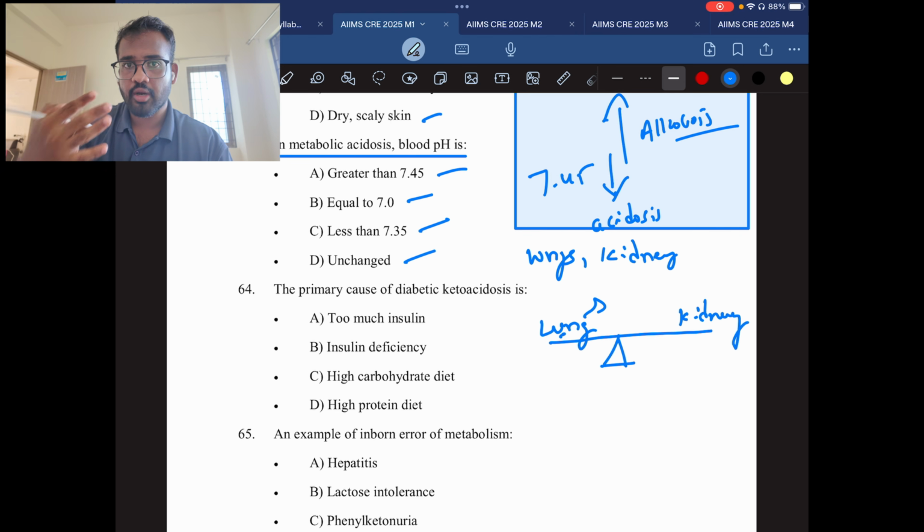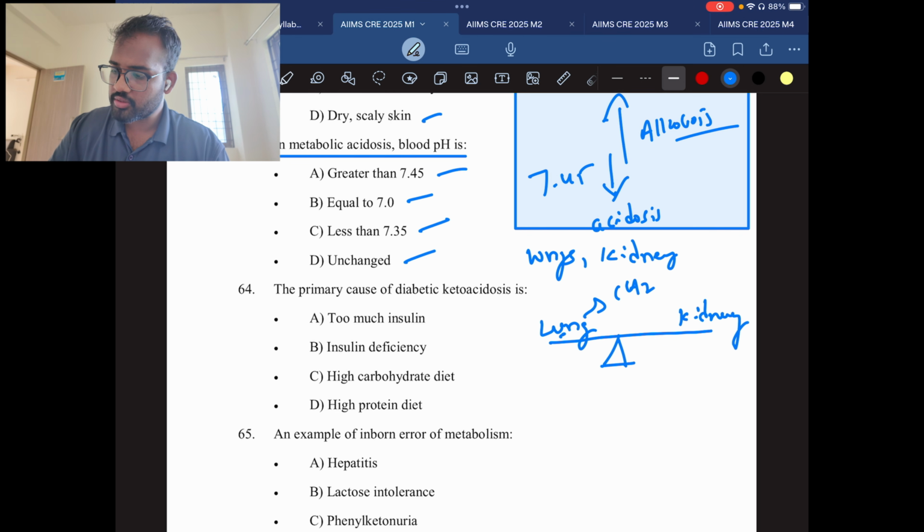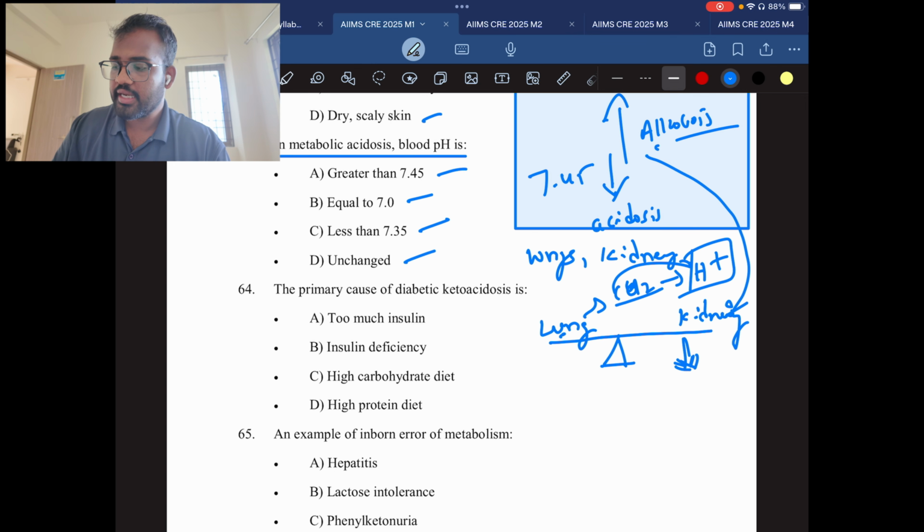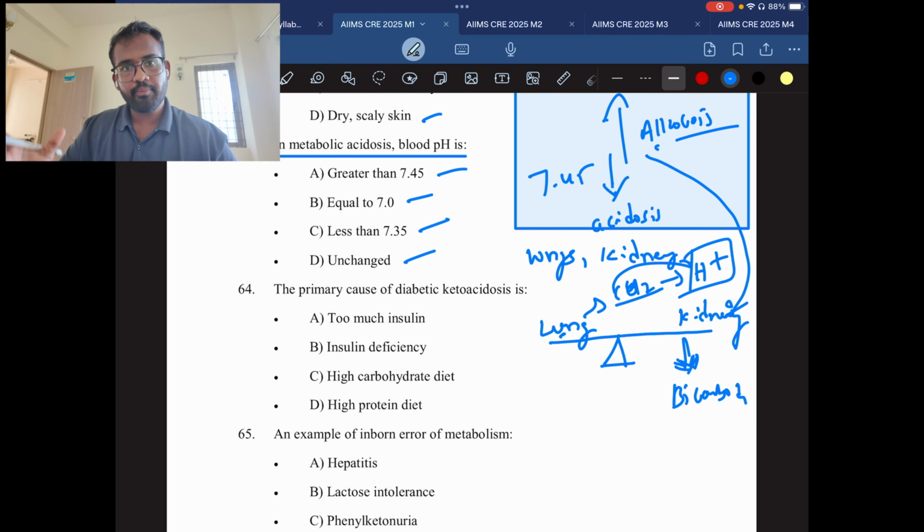When the breath goes out, it goes out in the form of carbon dioxide, which eliminates hydrogen ions through breathing fast. If metabolic alkalosis happens, the kidney will pump out bicarbonate. Like this they balance it out.